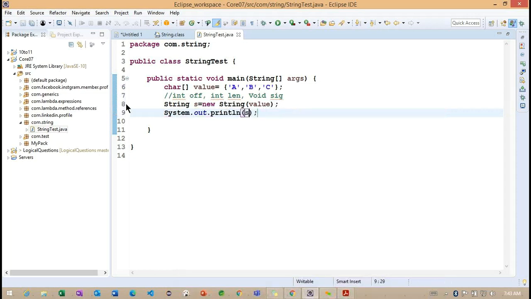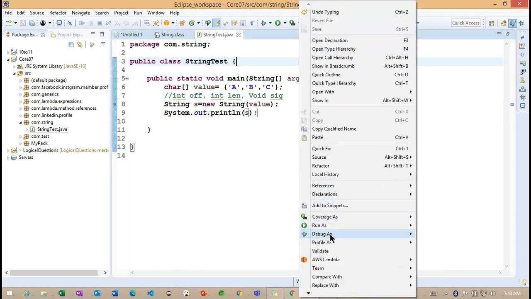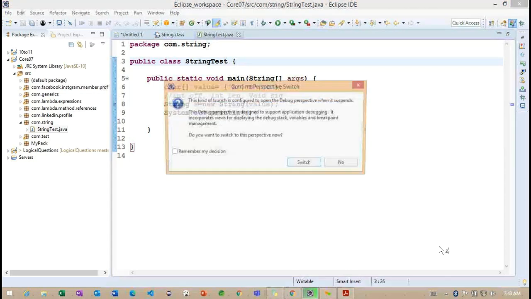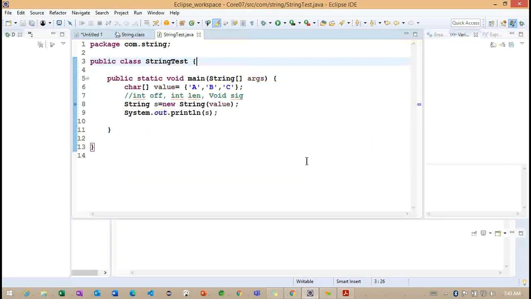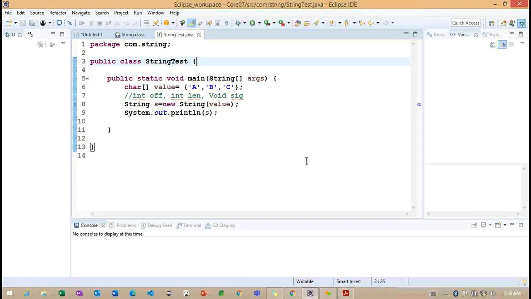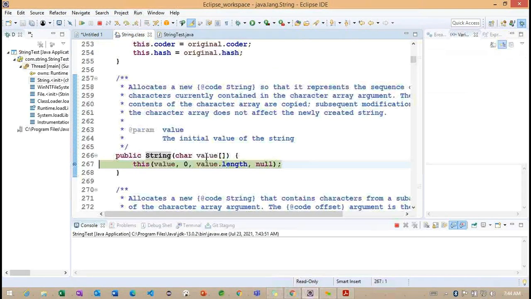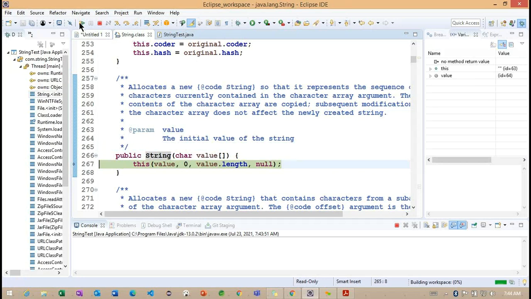I'm trying to print. Okay, let me run this particular application in debug, so that we can understand how the particular constructor is being called. Understand here, we are calling from a different place here. Let me change here, while class loader. Okay.